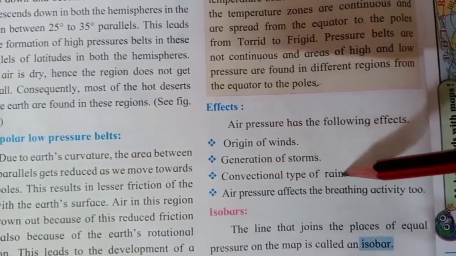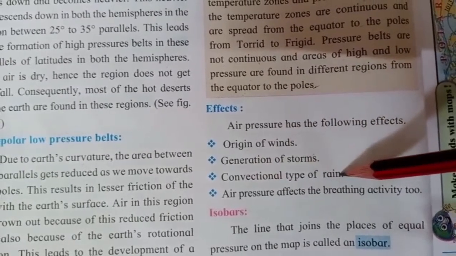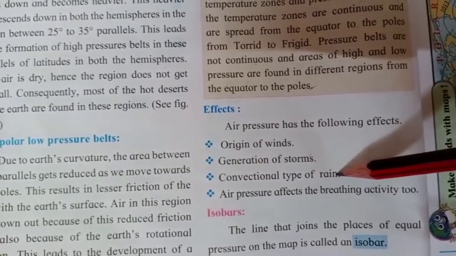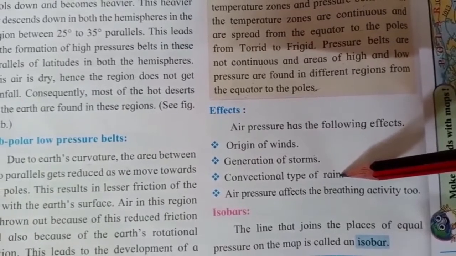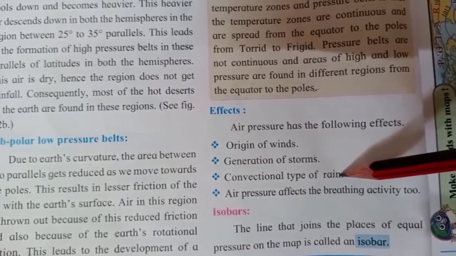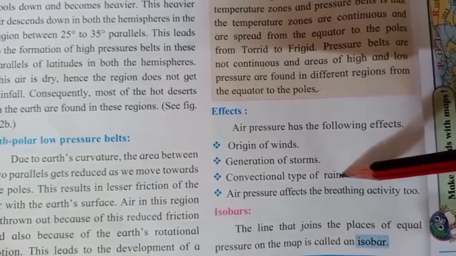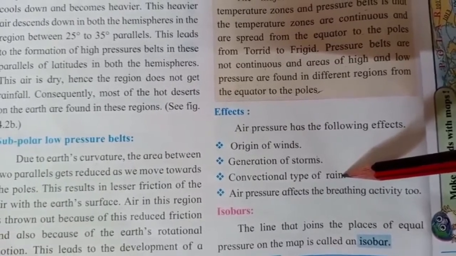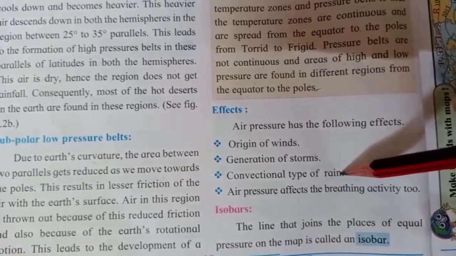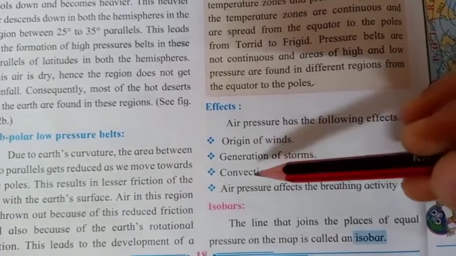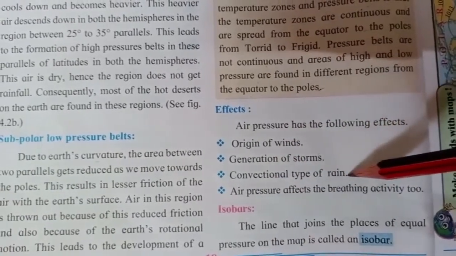Convectional type of rain: when the air rises up into the sky, the vapor holding clouds come in contact with the cold air, and thus they bring rainfall, and that type of rainfall is known as convectional rain.